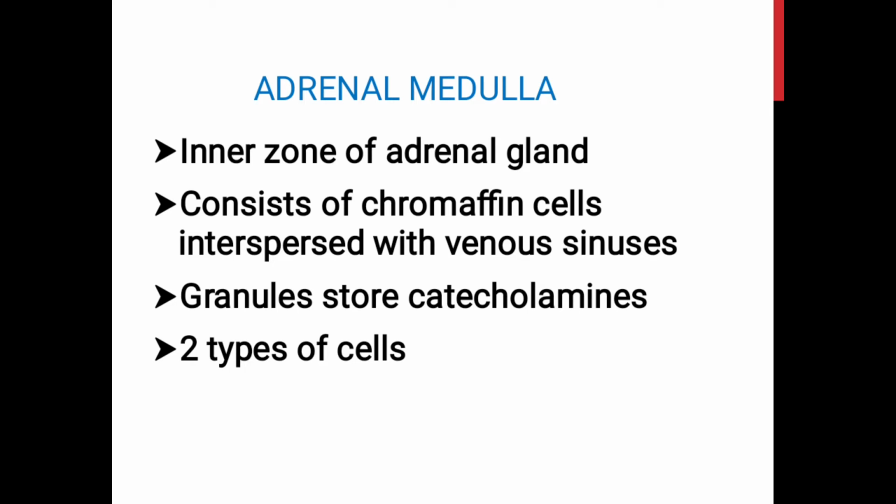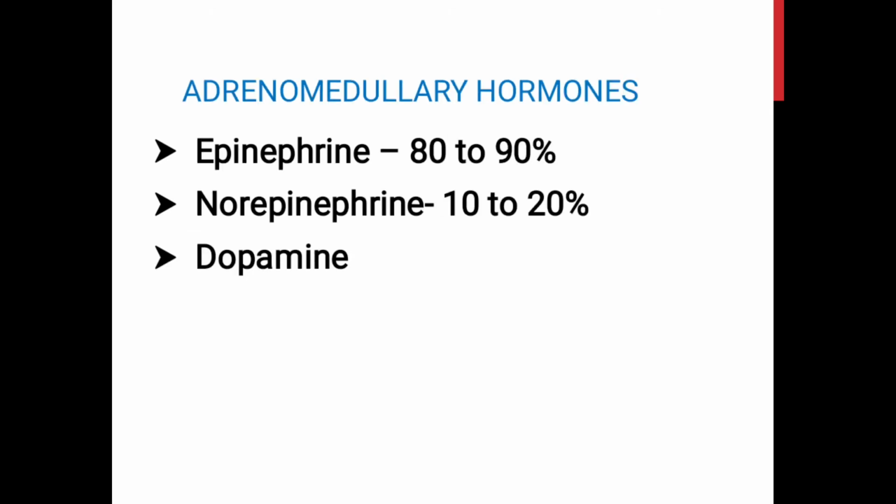Numerous vesicles are present in a chromaffin cell. Inside these vesicles are located the granules which contain the catecholamines. Three major hormones are synthesized by the adrenal medulla. One is epinephrine, otherwise called adrenaline. The second is norepinephrine, otherwise called noradrenaline. And the third one is dopamine. Epinephrine is produced in enormous quantities when compared to norepinephrine. All these three hormones are collectively called the catecholamines.